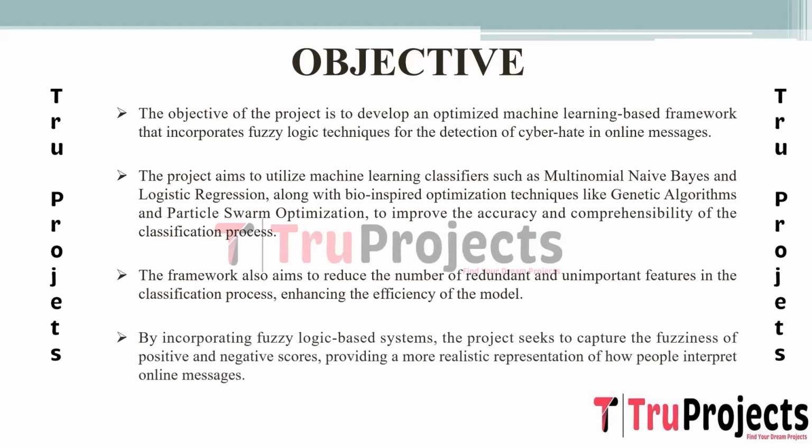Fuzzy logic-based systems are integrated into the framework to account for the ambiguity and subjectivity inherent in human interpretation of online messages. These systems capture the fuzziness or uncertainty in positive and negative sentiment scores, aiming to present a more realistic representation of how people perceive and interpret online content, especially regarding hate speech.